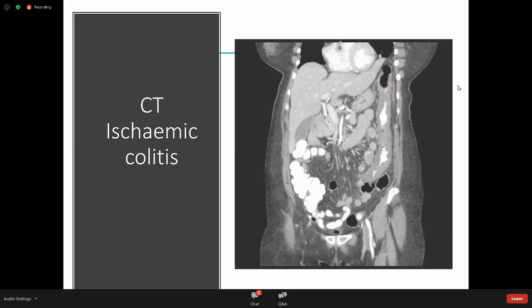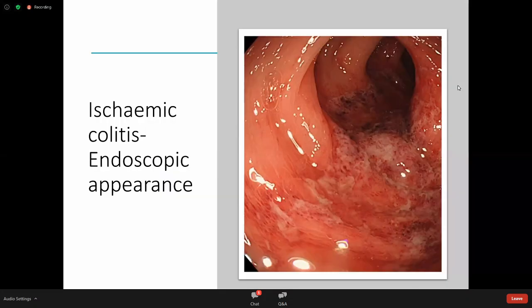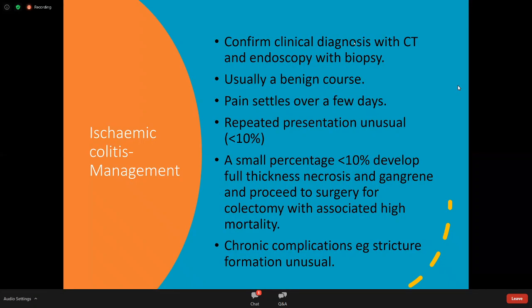Okay, so that's a segmental colitis in the region of the crossover between IMA and SMA watershed territories. This is typical of ischemic colitis. If you want to do endoscopy, you see this patchy colitis and sloughing of the mucosa, sometimes ulceration. The patches are normal mucosa and abnormal mucosa. So this is ischemic colitis on endoscopy, and then you would confirm the diagnosis with biopsy. So confirm the clinical diagnosis with CT, fitting with clinical history, endoscopy and biopsy.